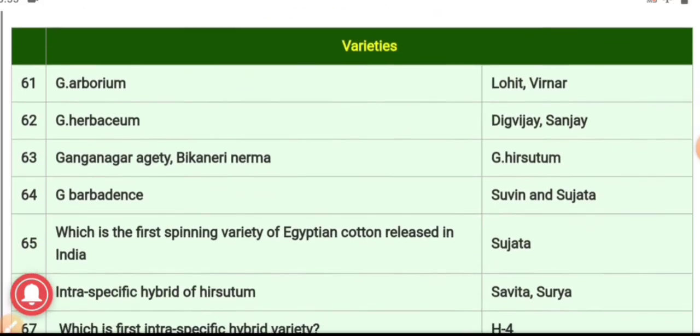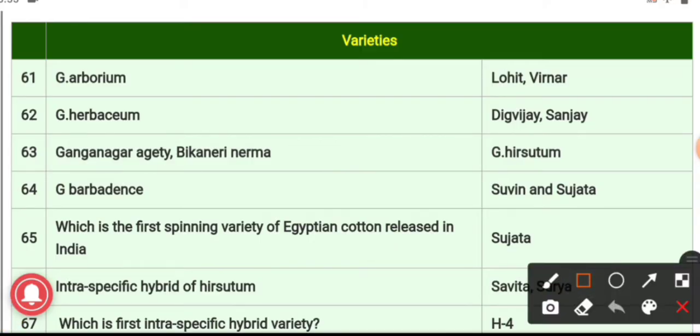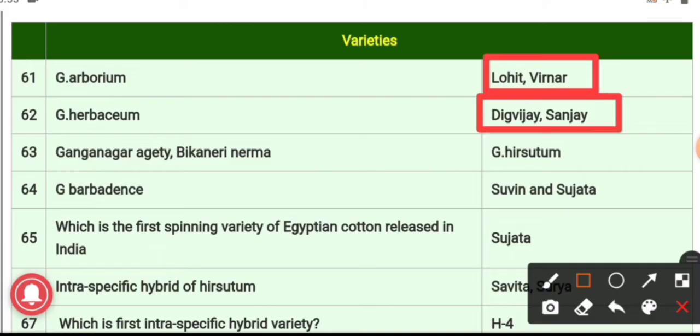Here we will have a discussion regarding the varieties of cotton. Gossypium arboreum species: the varieties of Gossypium arboreum are Lohit and Virnar. These are the varieties of Gossypium arboreum. Gossypium herbaceum varieties are Sanjay and Digvijay. Ganganagar Argenti and Bikaneri Nerma are the varieties of Gossypium hirsutum. And the varieties of Gossypium barbadense are Suvin and Sujata.